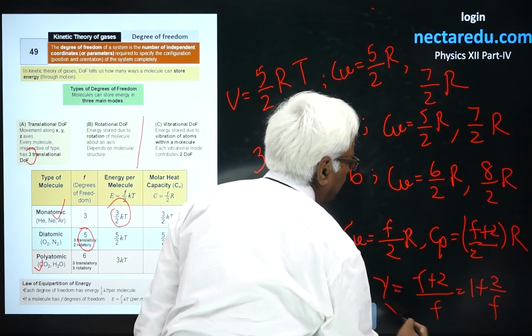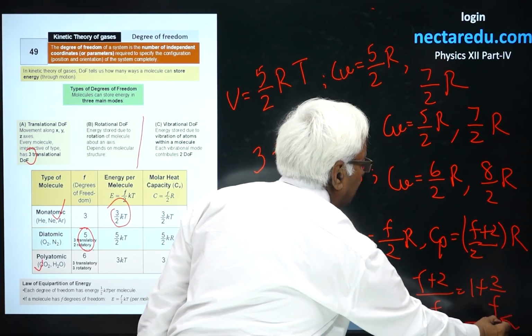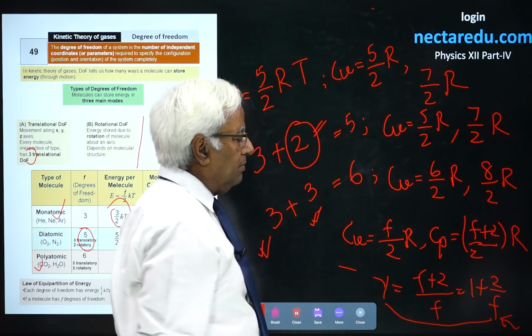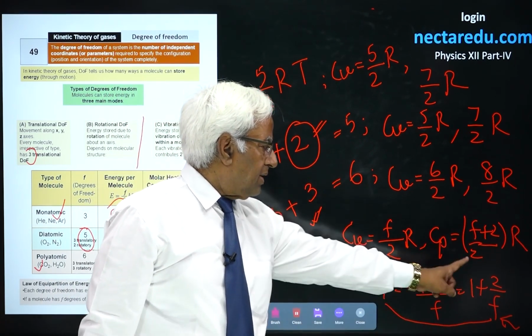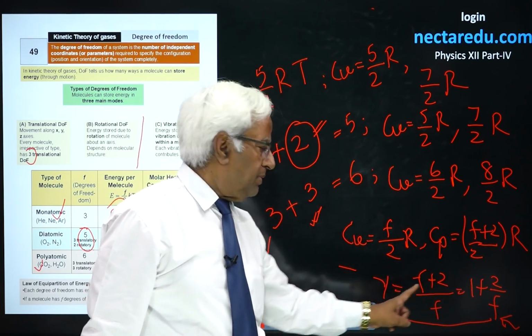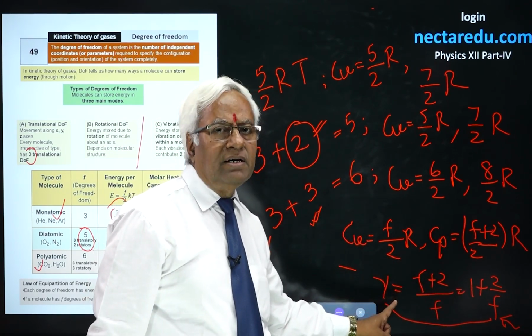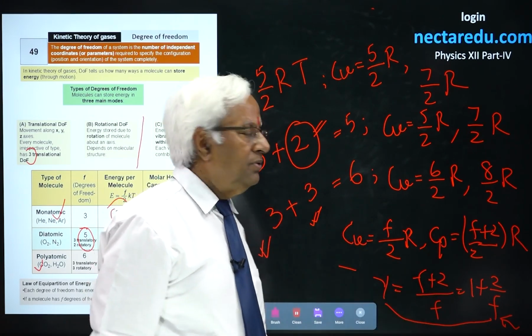Wonderful result you have before you, that if you increase the degree of freedom, gamma will decrease, and moreover, there is going to be one linear relation between gamma and 1 upon F if you compare it with the equation of a straight line, y equal to mx plus c.